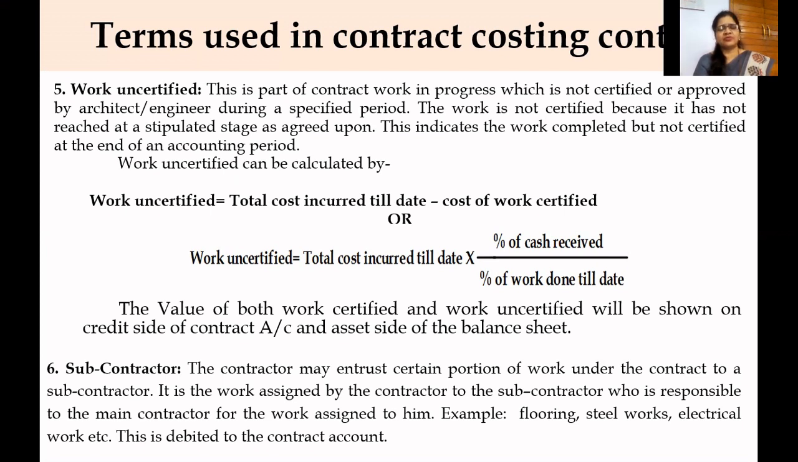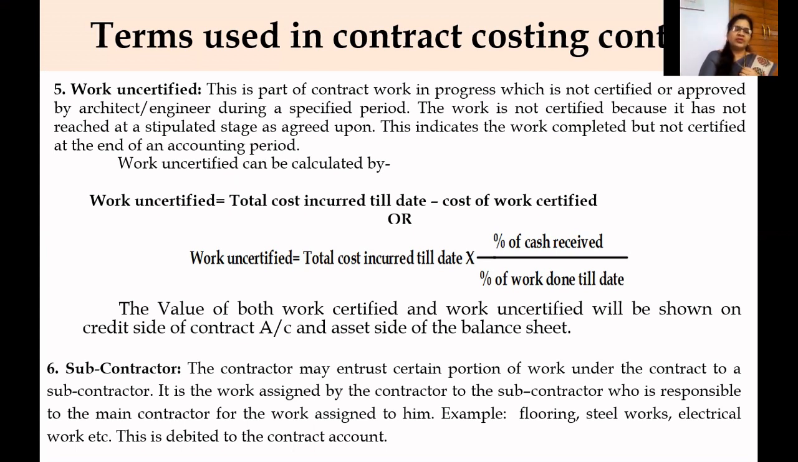Work uncertified is equal to total cost incurred till date minus cost of work certified, or work uncertified is equal to total cost incurred till date into percent of cash received divided by percent of work done till date. The value of both work certified and work uncertified are taken under the head work in progress, and both are credited in the contract account, whereas they are taken as an asset on the balance sheet.